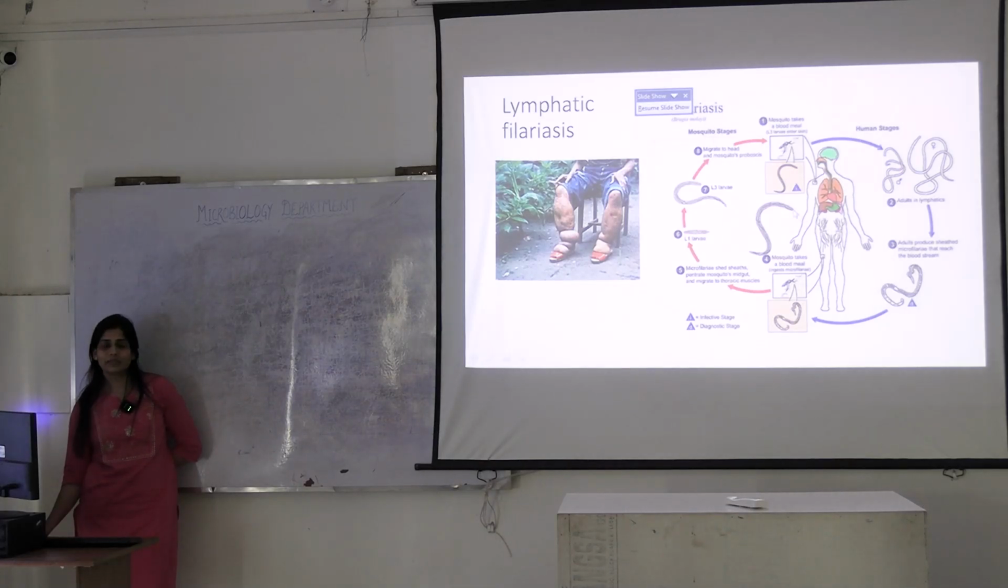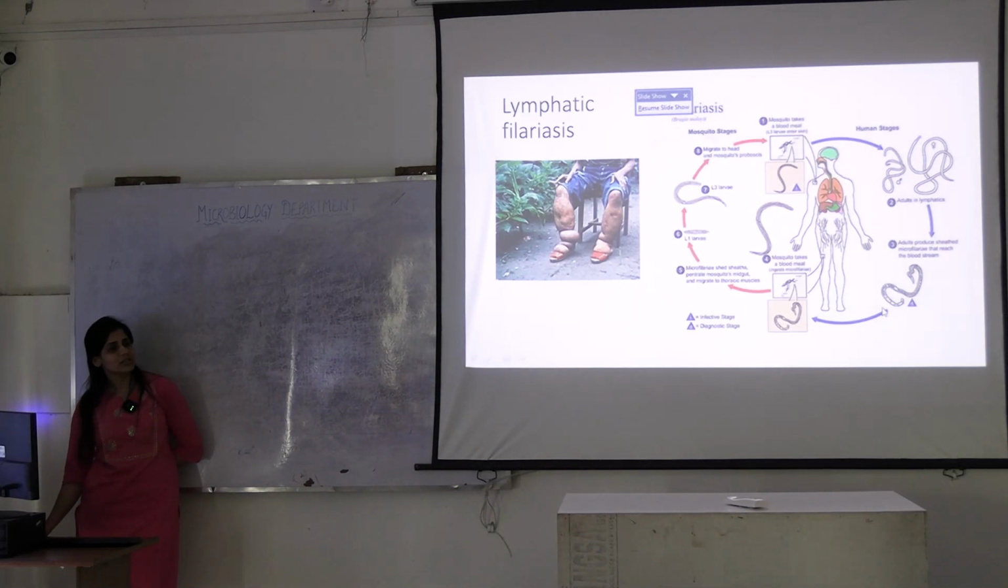In human, in lymphatics. What will happen? They will form sheath microfilaria and reach the bloodstream. In bloodstream, again, this mosquito is taking a blood meal and it is taking up the microfilaria. Here you can see this thing. This is infective stage, and this thing, that's the sheath microfilaria, this is diagnostic stage. What do I mean by diagnostic? This is found where? In blood.